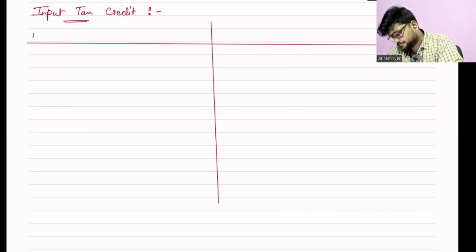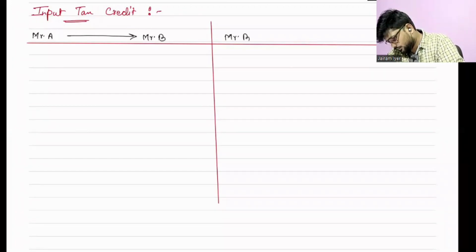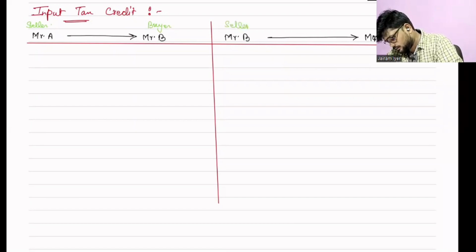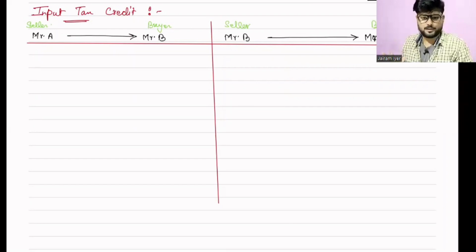Here Mr. A is selling to Mr. B, and here the same Mr. B is selling to Mr. C. So here he is the seller, he is the buyer, and again he is the seller and he is the buyer. Okay, keep your full attention over here.